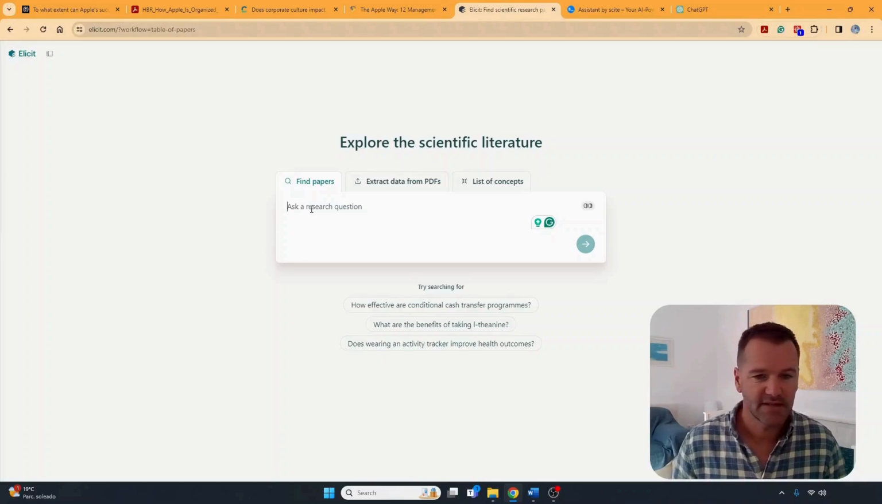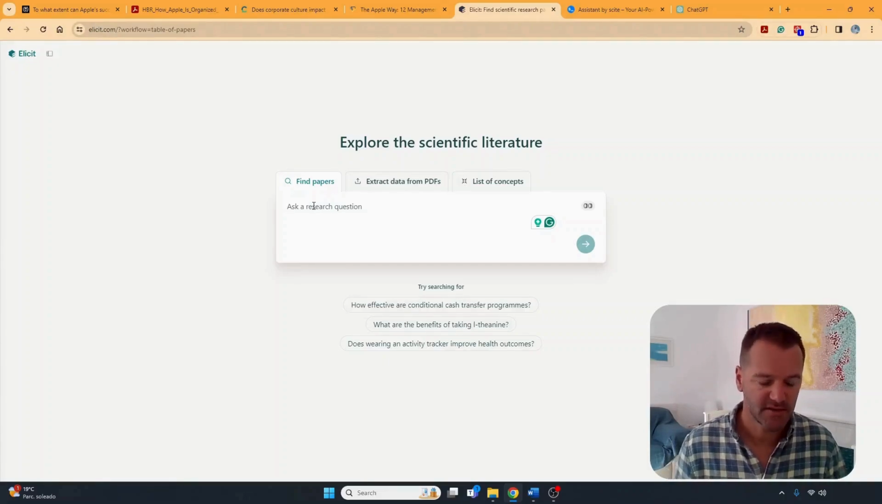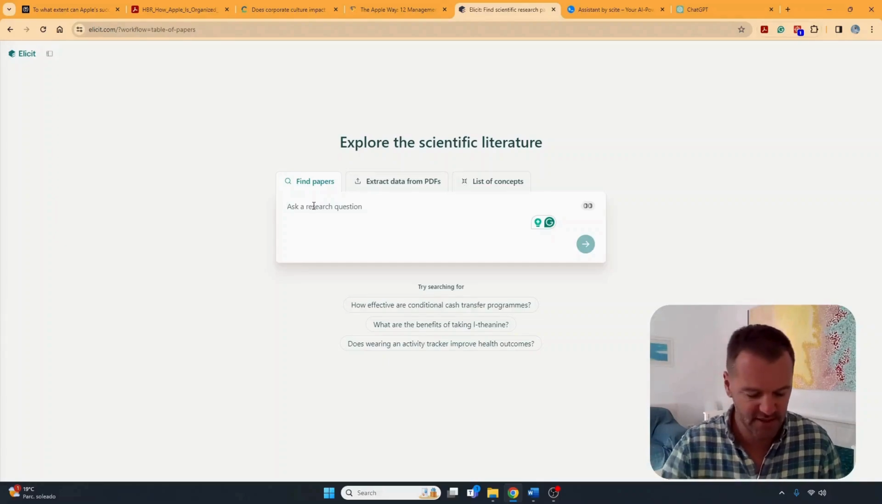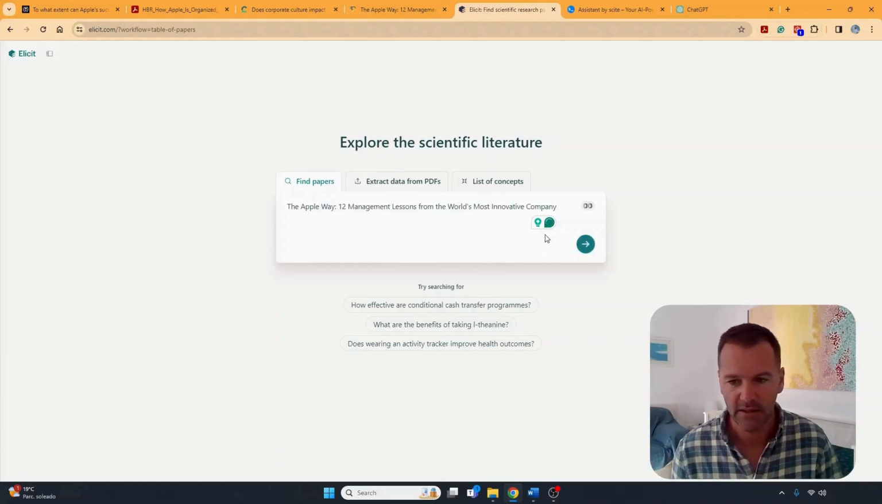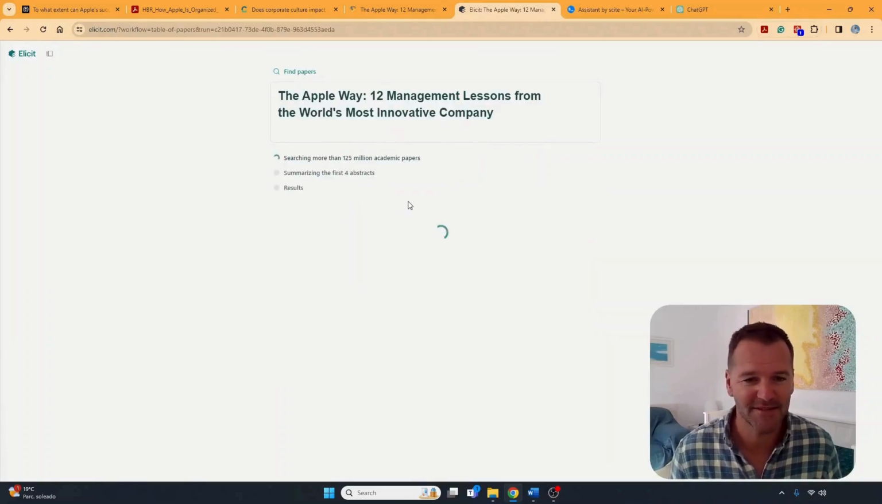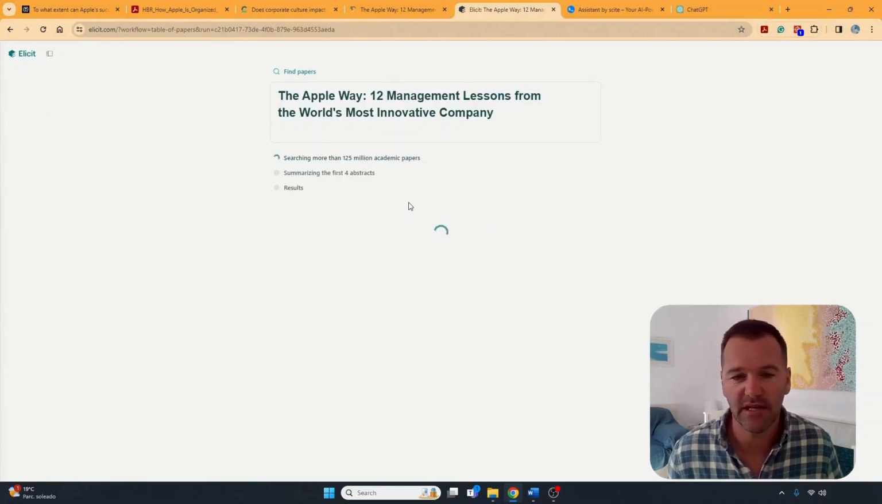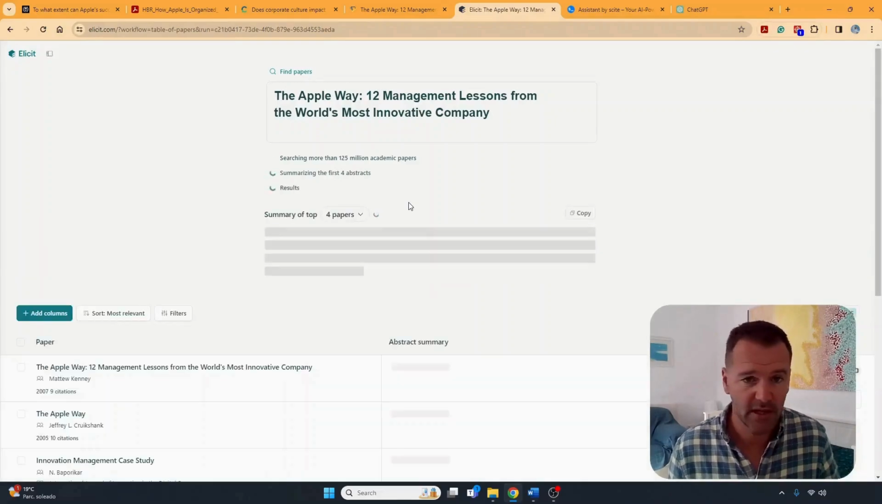So there is Elicit, which is very similar to Consensus. Some people prefer this, some people prefer Consensus, but it's doing the same thing. It's trawling through 200 million scientific papers. We put the link in. 125 million papers, it says there, summarizing the first 4 abstracts. But again, it's going to give us the links. So feel free. Great.